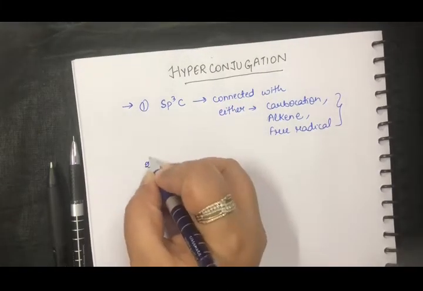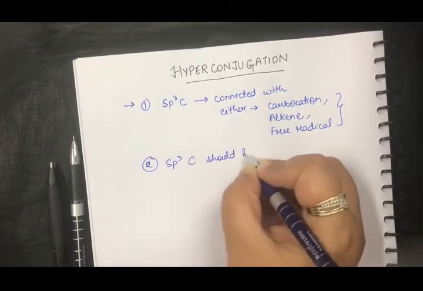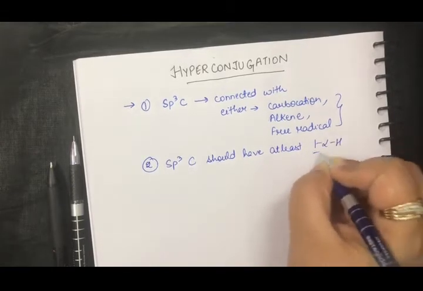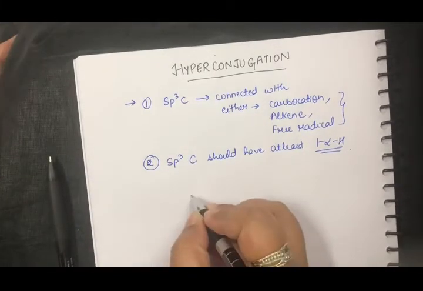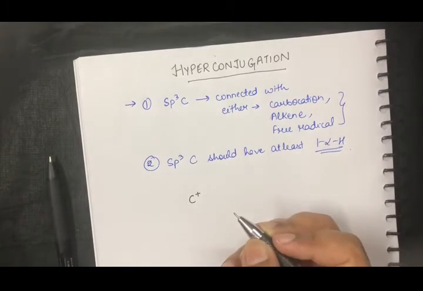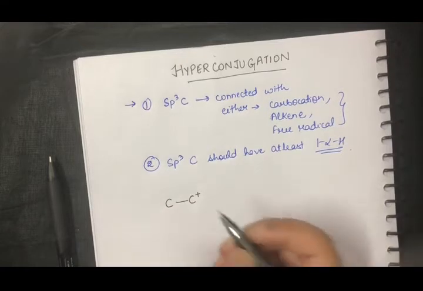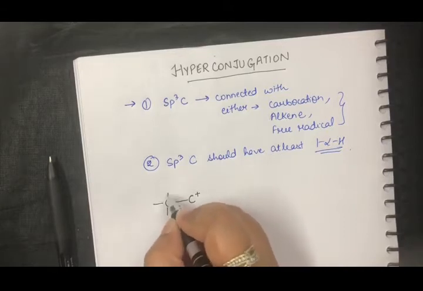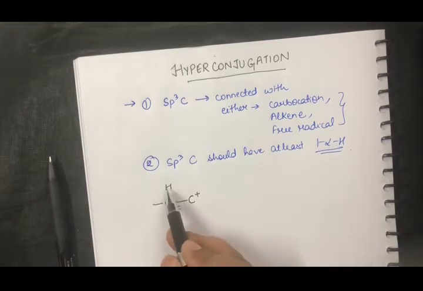The second condition that you have to consider is that the sp3 carbon should have at least one alpha hydrogen. Let's see how it will be connected with a carbocation. If I say this is my carbocation, a carbon with a positive charge, it should be attached to a carbon, this is my alpha carbon, which should have at least one hydrogen. These two can be anything, the valency can be satisfied with any substituents, but the alpha carbon should have one of the hydrogens.